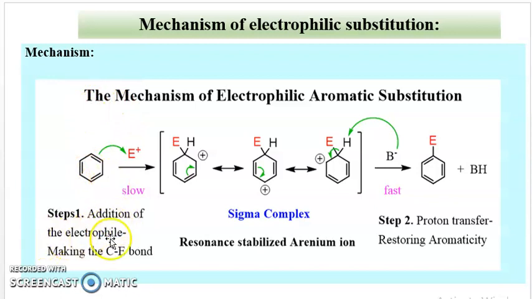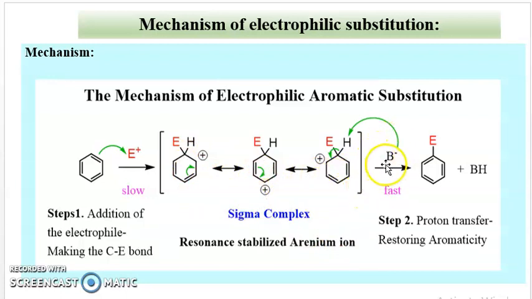First, the addition of electrophile, making the C-E bond, that is carbon and electrophile bond. This step is the slow step, and in this step the pi electron cloud of the benzene ring attacks the electrophile, and there is the formation of sigma complex. There is bond formation between carbon and electrophile, and there is generation of positive charge on the adjacent carbon atom. Then this positive charge, or the sigma complex, is stabilized by resonance. There are a total of 3 resonating structures for the sigma complex.